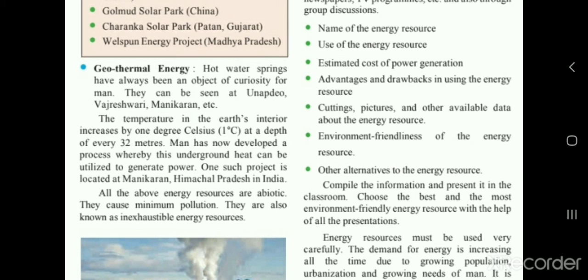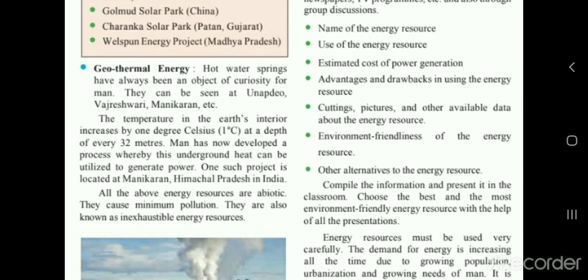Substance based energy resources are very limited, but process based energy resources are not limited. We can use them a lot, right? We can use a substance for a long time, right?